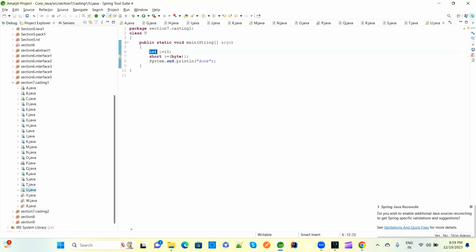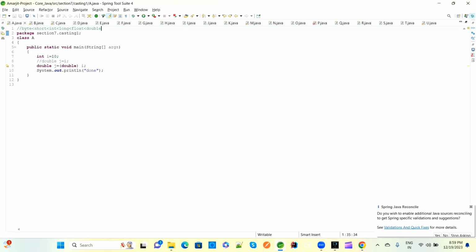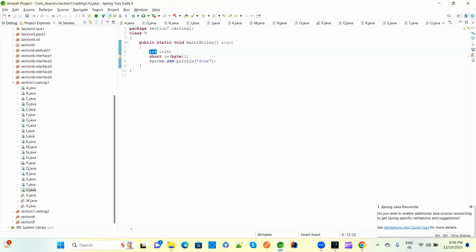These things you have to remember, the data types. Here we need to convert integer to short, but before that we have not mentioned short, we mentioned byte here. Why? Because byte is the smaller one, so it is going from smaller to higher.